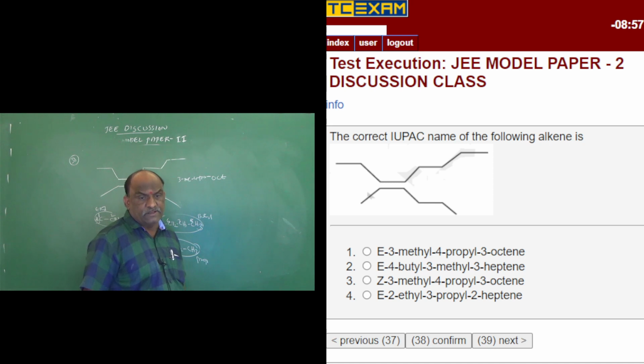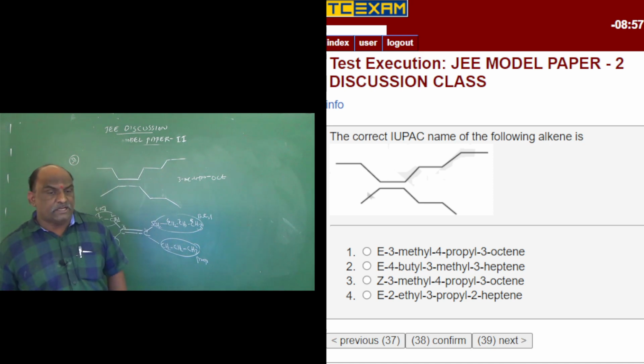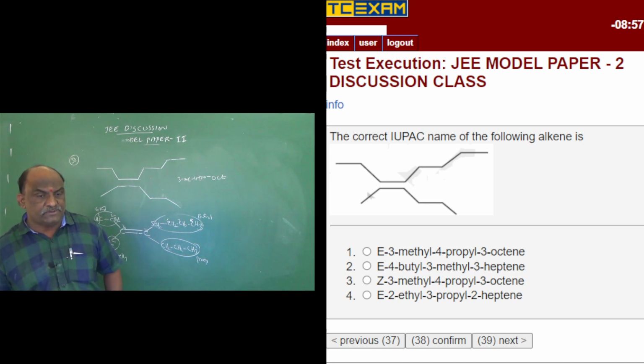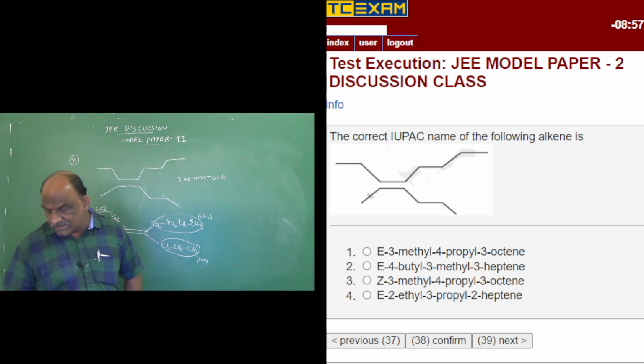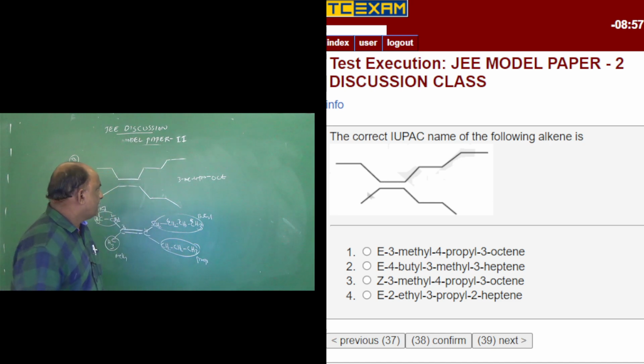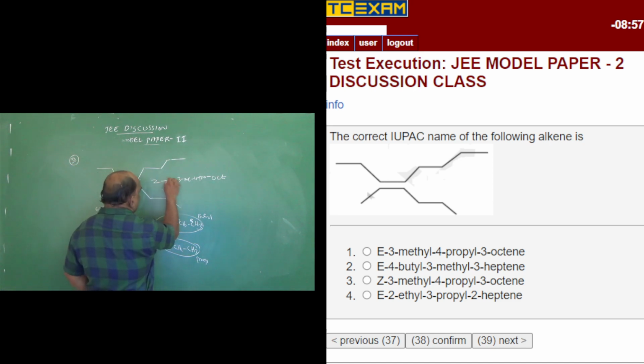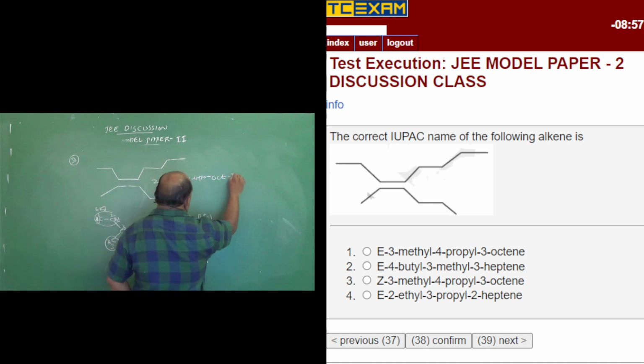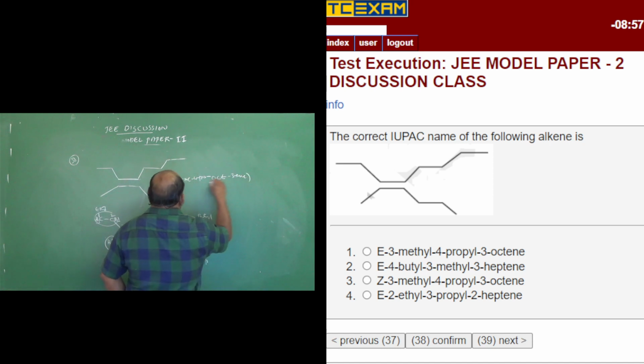Option 1 and option 3 are the same. 3-methyl, 4-propyl, 3-octene. But in the first option E will be there, in the next option Z is there. So for this it is Z. So this is called Z-3-methyl-4-propyl-3-octene.